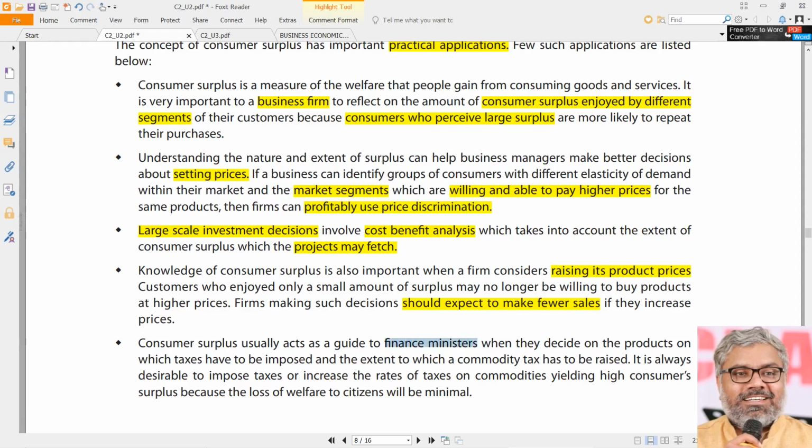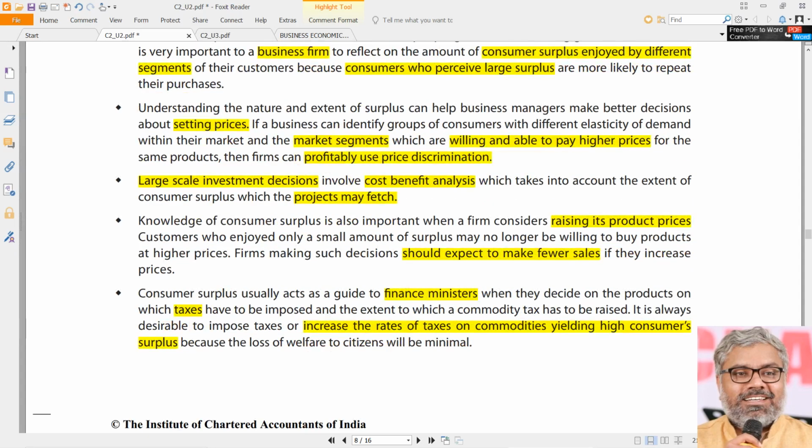And not only that, this is useful for finance ministers also in deciding taxes, particularly on which type of products taxes can be levied. Normally we see this while looking at the tax rates on different types of products. Where there is a high consumer surplus, they will be taxed high, naturally. Where there is already a low consumer surplus, they will be taxed low. So usually what we can expect is an increase in the rates of taxes on the commodities yielding high consumer surplus. So the point is everybody wants a share in this consumer surplus.